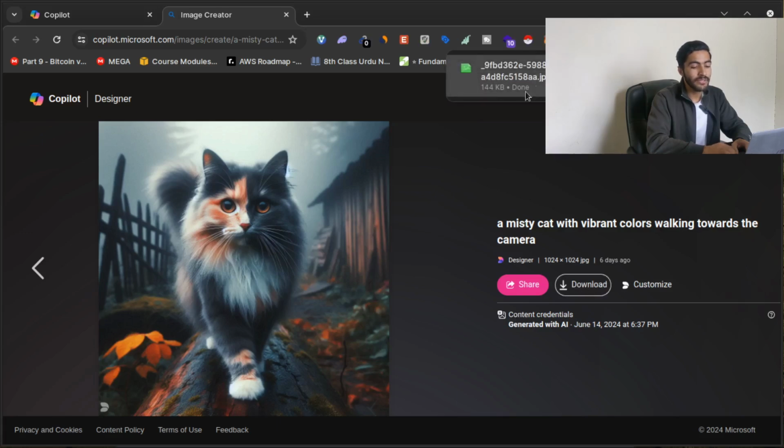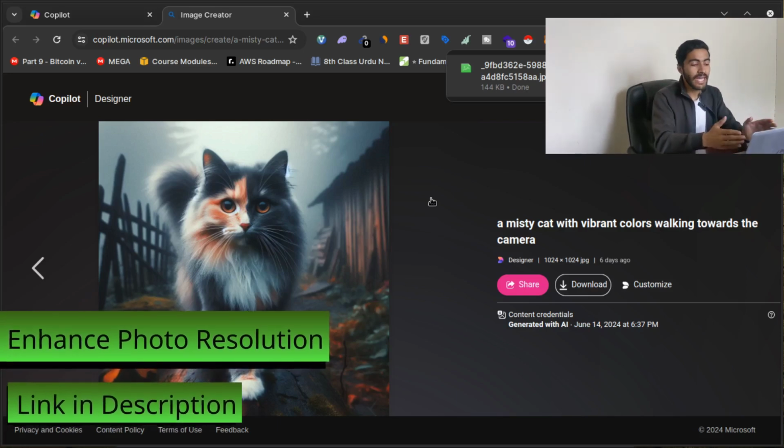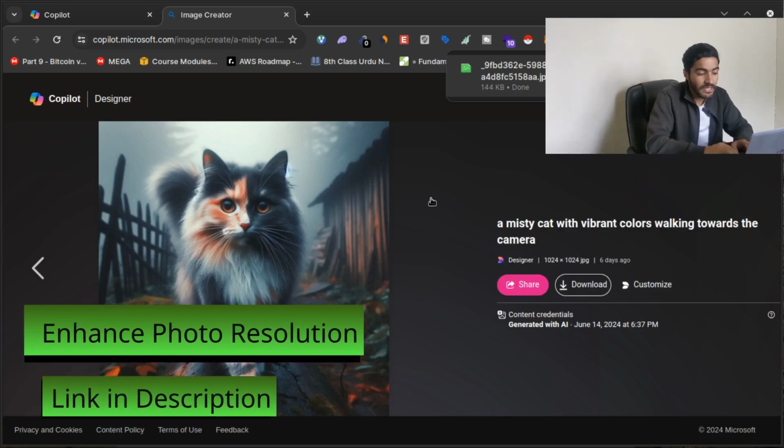Then you can click on customize, or you can edit this picture with Illustrator or with Photoshop to enhance the picture's resolution, or you can use AI tools to enhance the resolution of this image. I have made another video about enhancing picture resolution with free tools and with paid tools. You can watch those videos and enhance the resolution of this image.